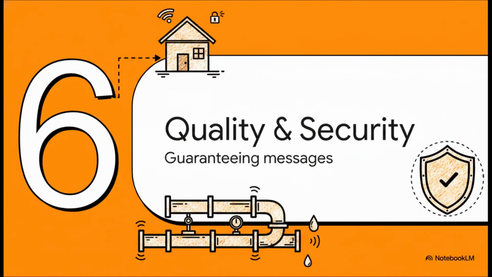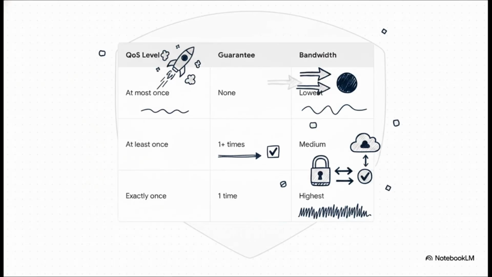And finally, Section 6: ensuring quality and security, guaranteeing that the message actually arrives. Because sometimes networks drop out. This is where QoS, or quality of service, steps in. MQTT actually gives you 3 different levels to choose from, and it's all about trading absolute certainty for bandwidth. At most once uses the lowest possible bandwidth, but there is absolutely no guarantee the message arrives. It's basically a fire and forget method.